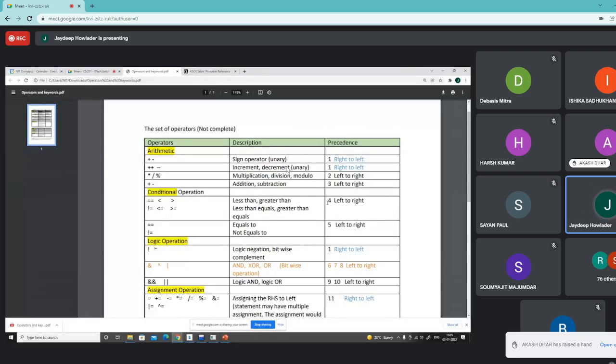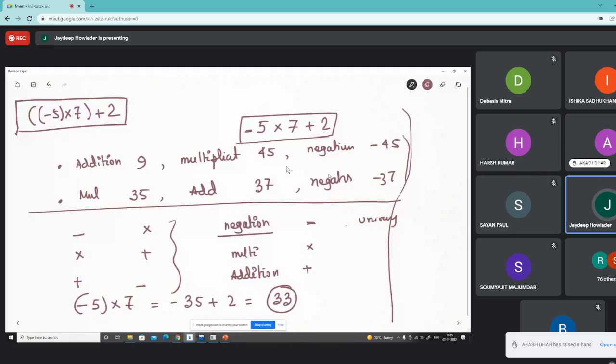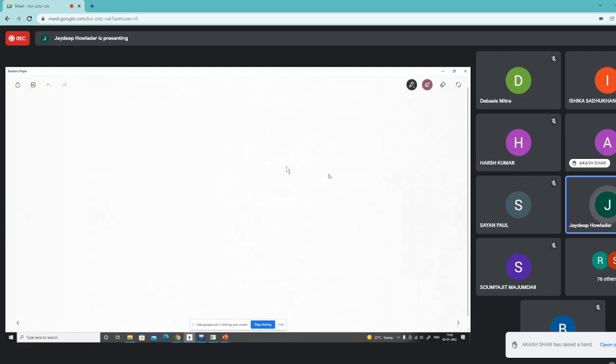So the conditional operations always have lower precedence than the arithmetic. Okay. So if we have some conditional operation with the arithmetic, simply taking the example, say if I write a plus b, whether this is greater than 10. Yeah. So it does not mean that we first check the condition, then we add these things with a.